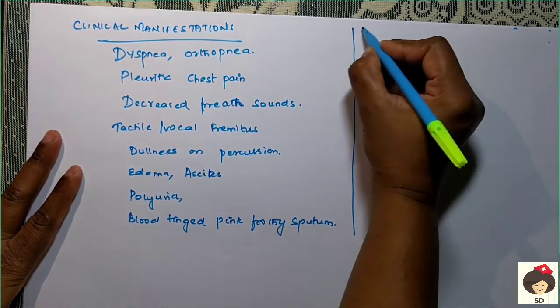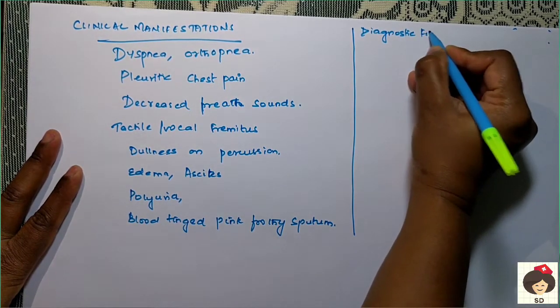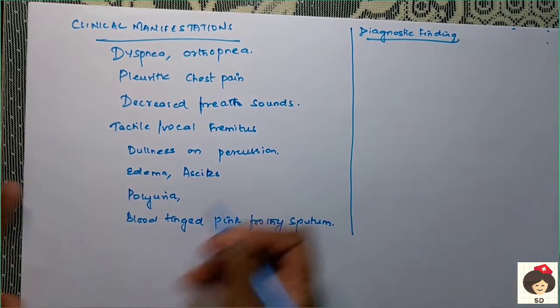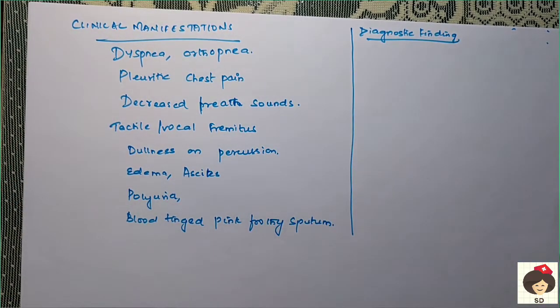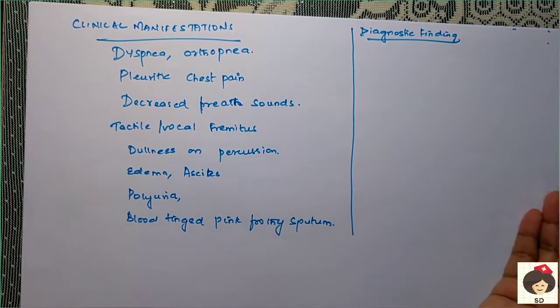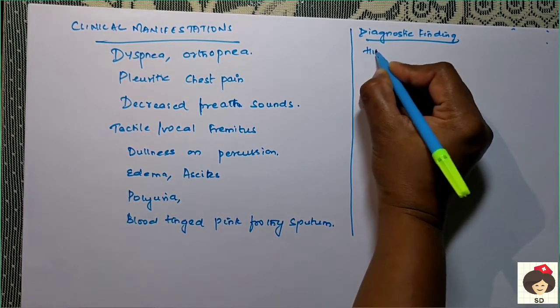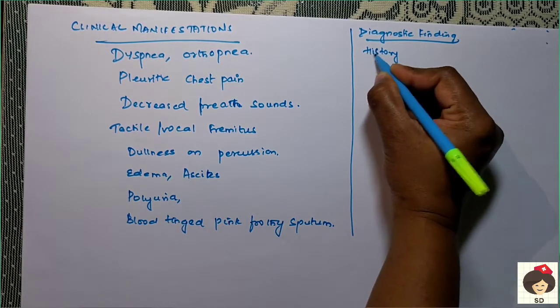Okay, next, coming to the diagnostic findings. In the history, you have to collect information about any earlier diseases, like congestive heart failure, superior vena cava syndrome, any tumor, embolism, or any infectious disease like TB or pneumonia.